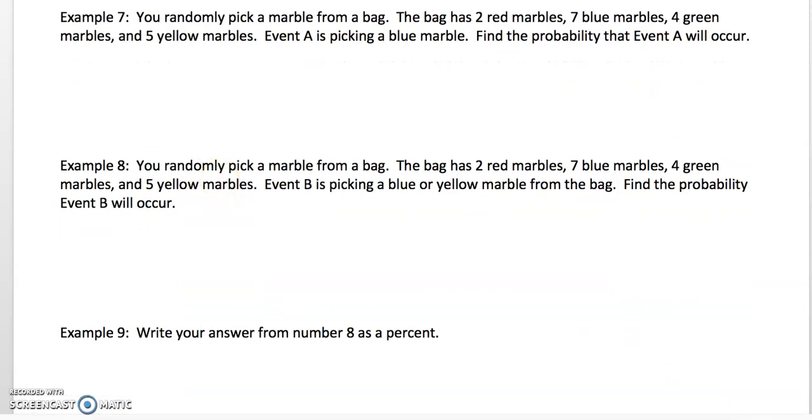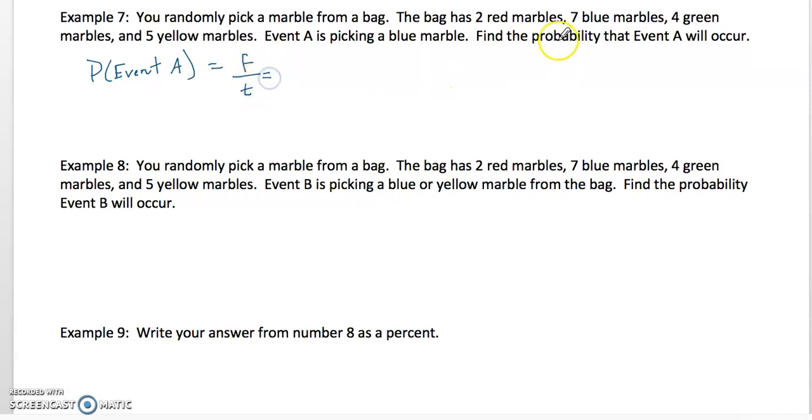Number 7. So you randomly pick a marble from a bag. The bag has 2 red marbles, 7 blue marbles, 4 green marbles, and 5 yellow marbles. Event A is picking a blue marble. Find the probability that event A will occur. So the probability of event A, again, we're going to look at this as favorable outcomes over total outcomes.